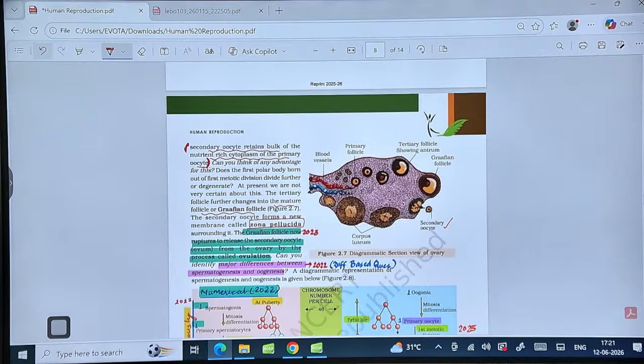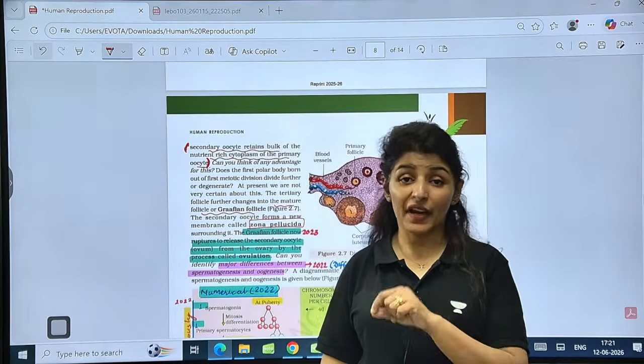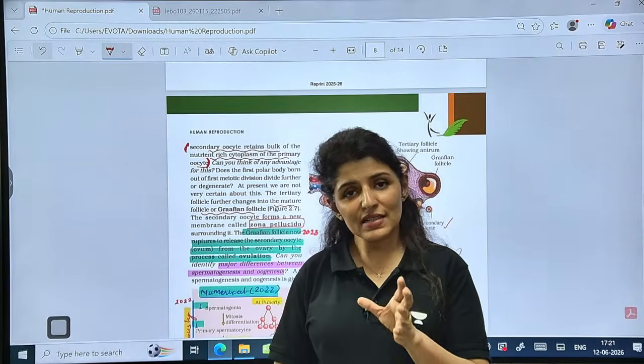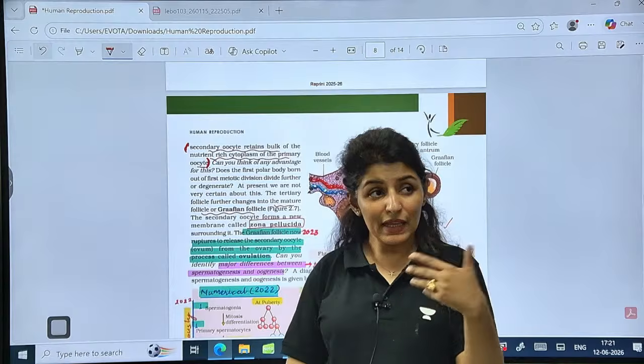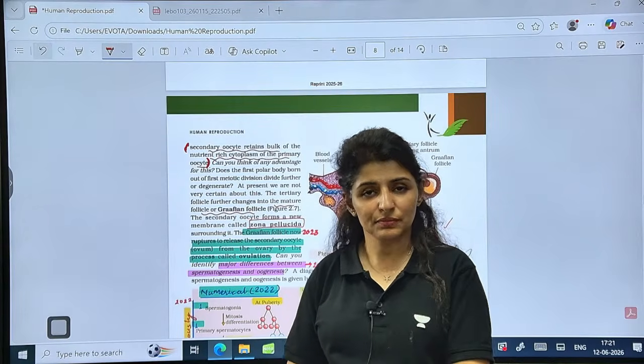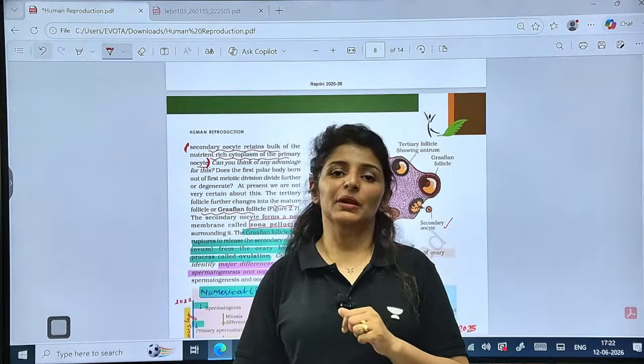What is the difference between gametophyte and gamete? Venkatesh is asking. See, gamete is that cell which will undergo fertilization, right? Male gamete, sperm; female gamete, egg. Gametophyte is the structure which contains gamete.